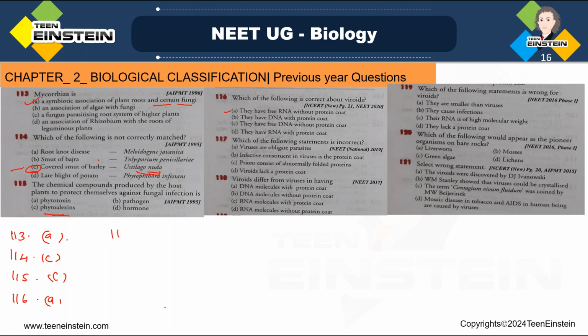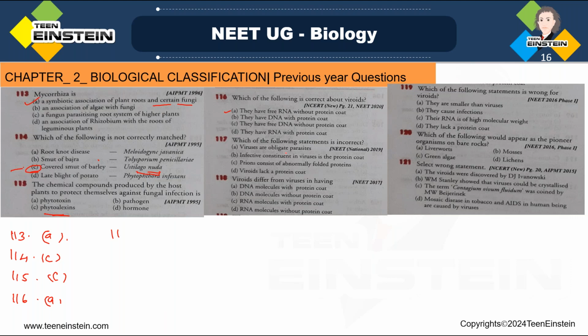These particles have only an extremely small circular RNA, or ribonucleic acid molecule, and they don't have a protein coat or protein cover like a virus. Okay, that's the difference from the virus. So A is the right answer.